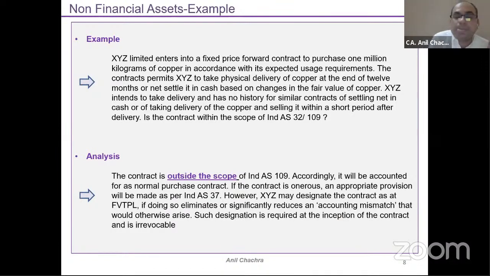But where, in this question, the company wants to apply the fair valuation method, yes, they can do it. There's no harm in it. So it depends on company to company. But from the auditor's point of view, you need to discuss, because this type of transaction is a very complicated one, as and when you apply it to non-financial items traded on the stock market as well as the commodity stock markets, right? So you need to keep these things in mind while auditing this type of transaction, whether it will be part of Ind AS 32, 109 or some other standard.